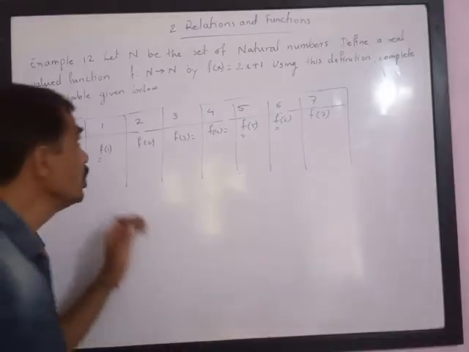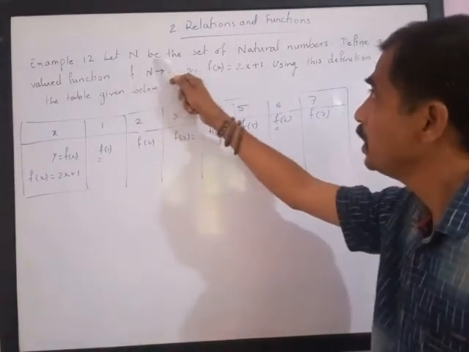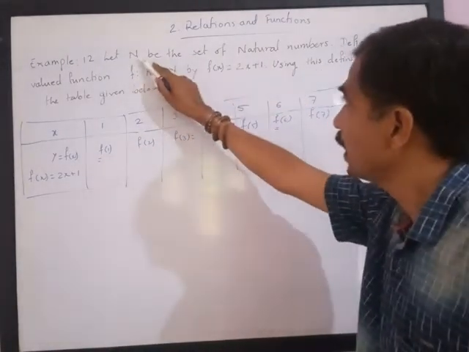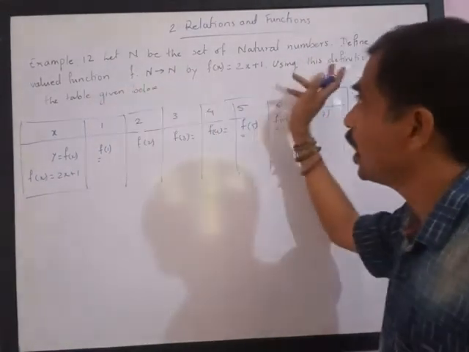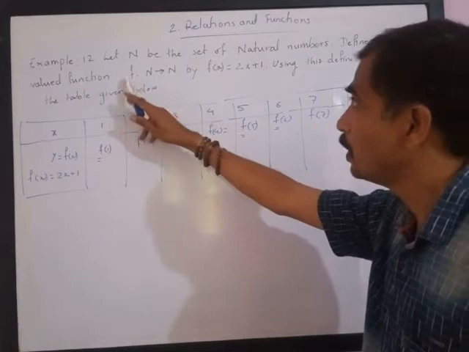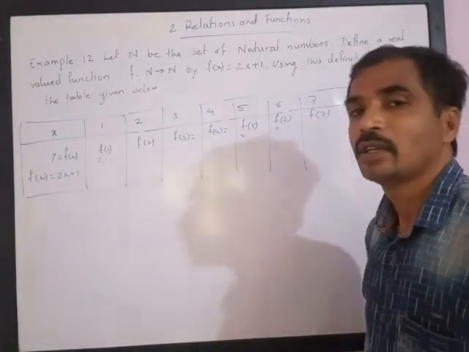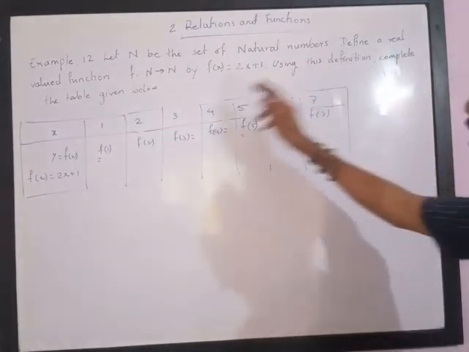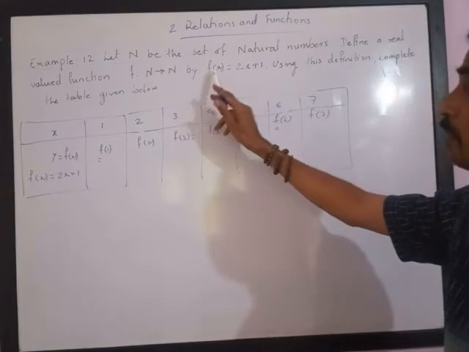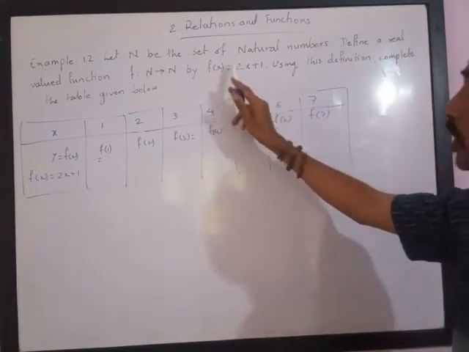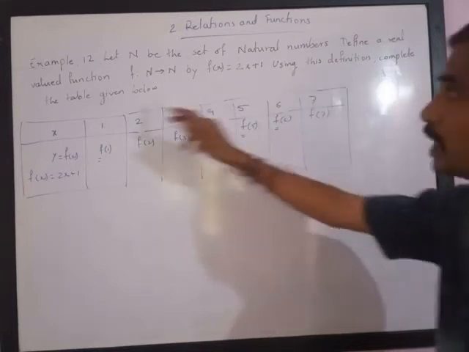So friends, let us continue. Example number 12. We are given, let N be the set of natural numbers. Define a real valued function. So we are asked to prepare the table. N is the set of natural numbers, and we are asked to define a real valued function from N to N by f of x is equal to 2x plus 1. So here we are given f of x is equal to 2x plus 1. Using this definition, complete the table given below.